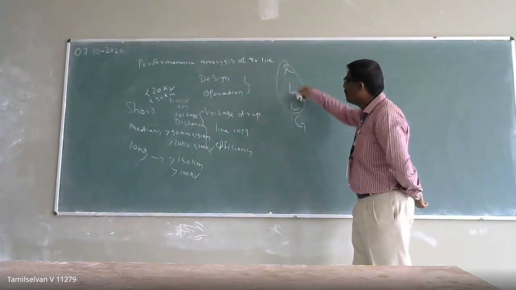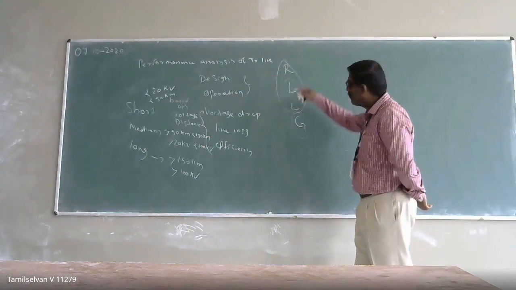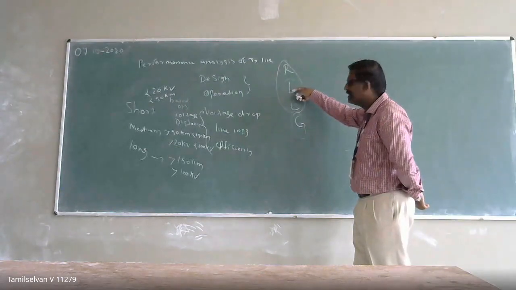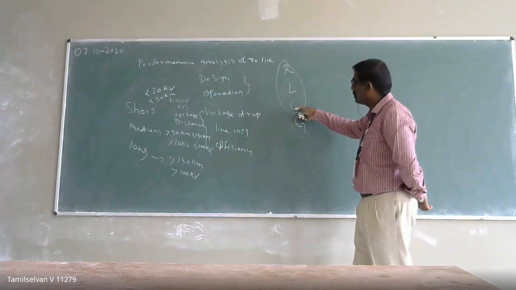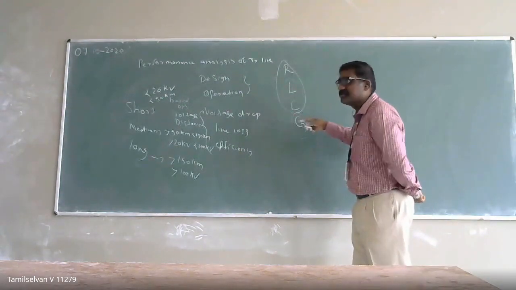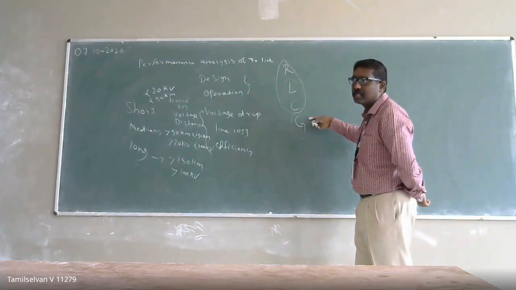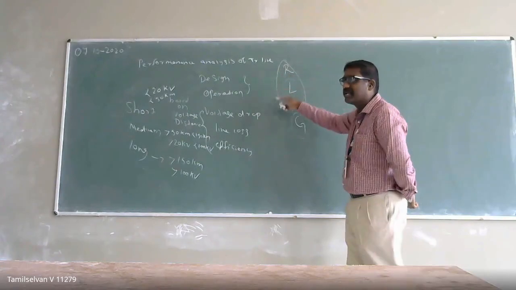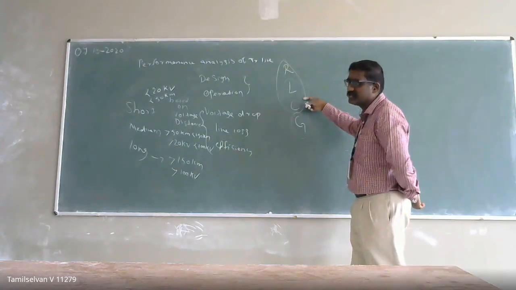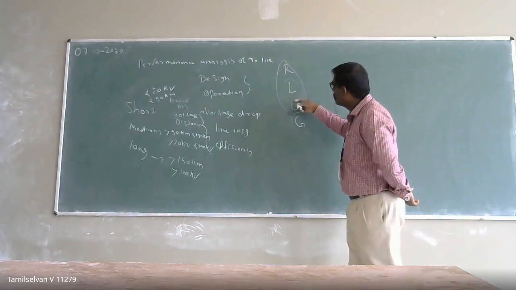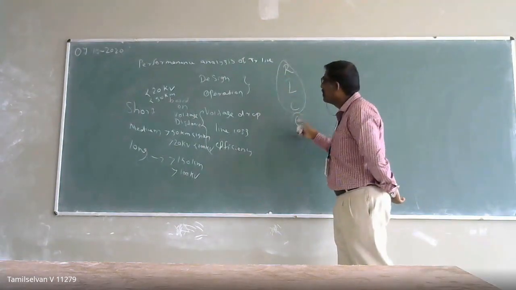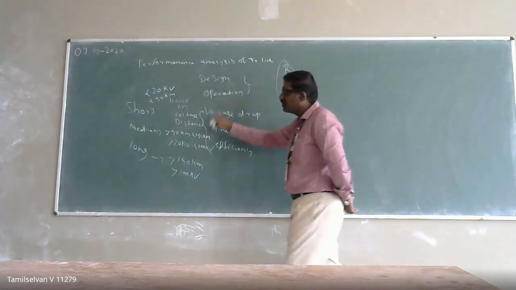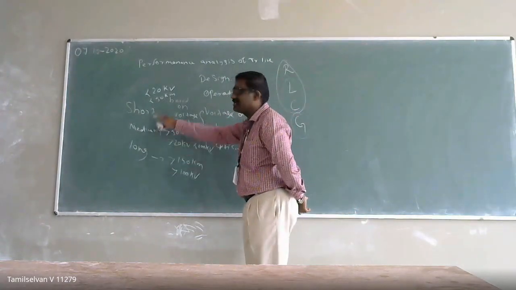This we have seen in the previous module, in the first half, on how to calculate the inductance and capacitance of our transmission line. These parameters are distributed parameters, not lumped parameters. We cannot physically remove them from the transmission line; they are distributed throughout it. So how we consider them plays a vital role in the performance analysis.